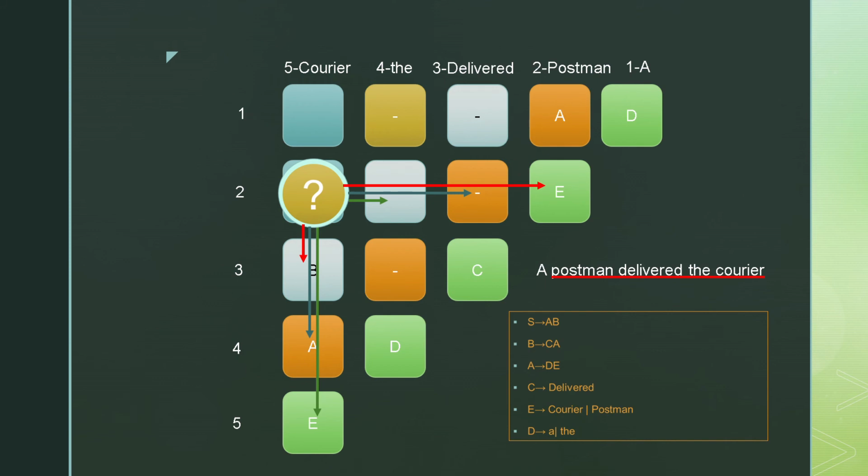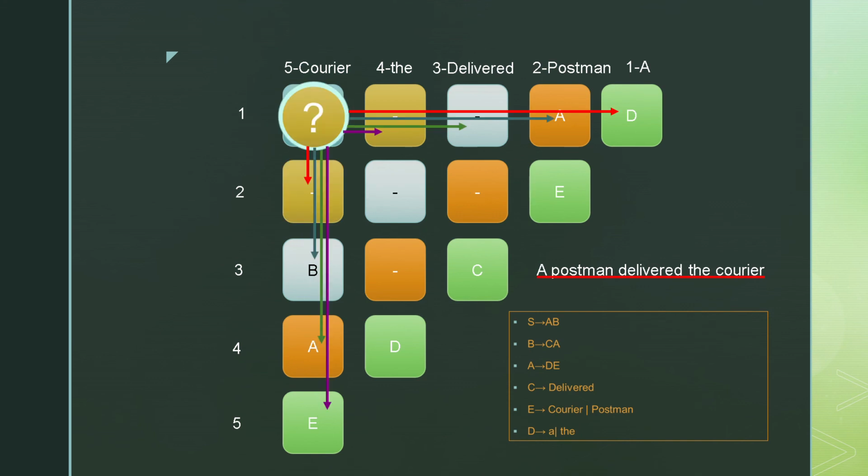So we move on to the next possibility. That is, we consider "postman delivered" as one string and "the courier" as the other. Represented with blue arrows, this would involve concatenating phi with A. Not possible, so we move on to the last possibility. That is, "postman delivered the" as one string and "courier" as the other. Represented with green arrows, it would involve concatenating phi with E. Still not possible, hence 2, 5 is filled with phi.